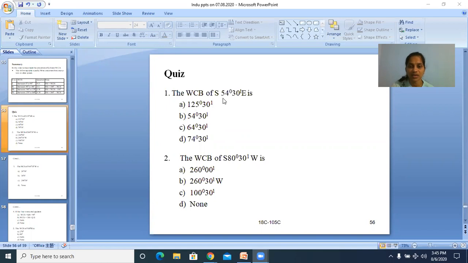So in the second quadrant, what is the WCB? WCB is equal to 180 minus QB. 180 minus 54 degrees 30 minutes. So that is 125 degrees 30 minutes.